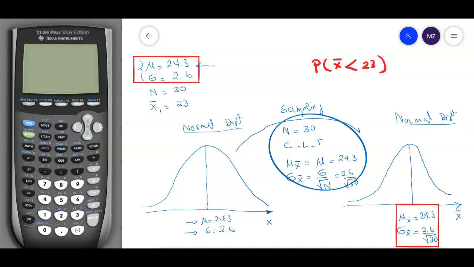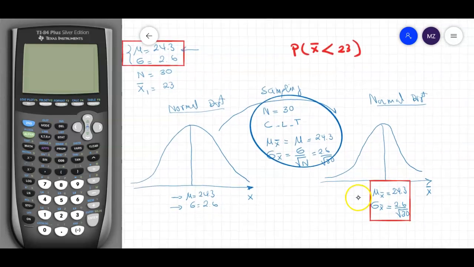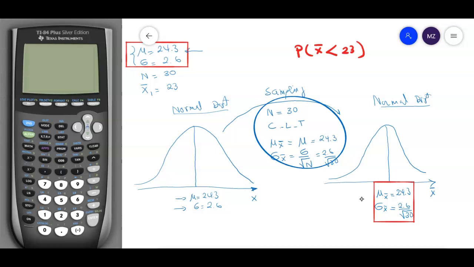So in order to do this, all right, let me make some room here. Okay, so in order to do this, the x bar is actually in here, right? So the location of 23, if this is 24, around 24.3, the 23 would be on the left hand side.